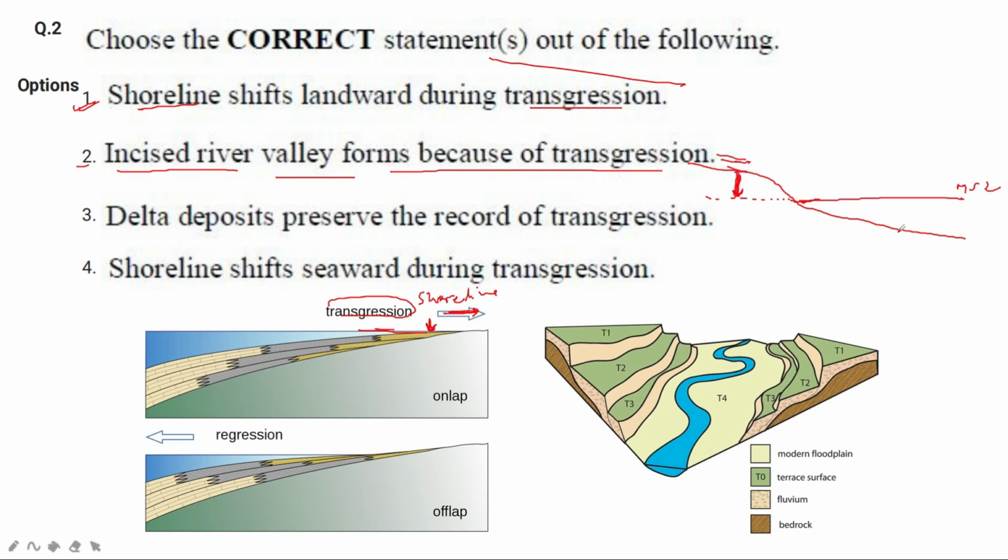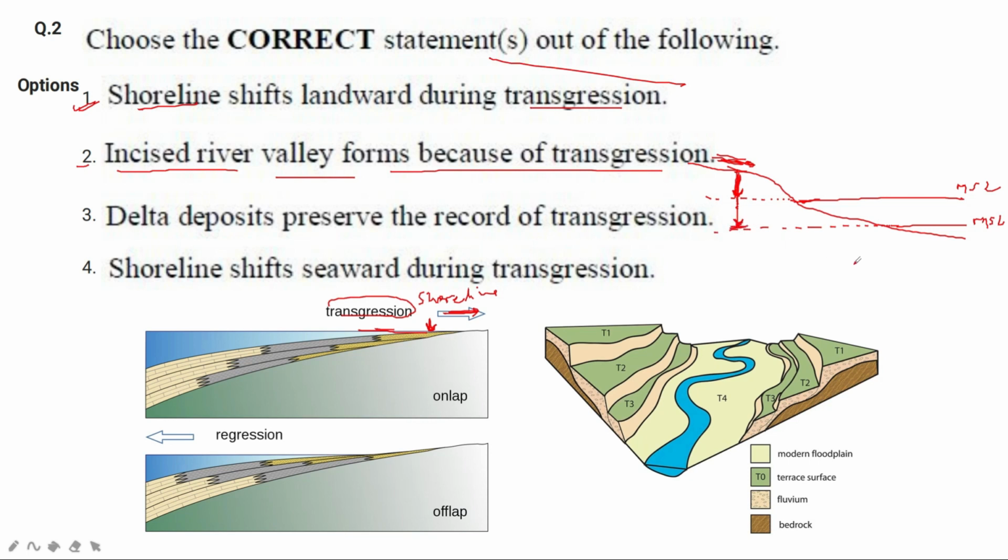Now suppose the sea level falls. The new mean sea level is here. If the mean sea level is here, now the base level will be reduced like this. Now this river will start to erode the valley floor even more, and the depth will increase, and it will erode the floor till it reaches this base level.